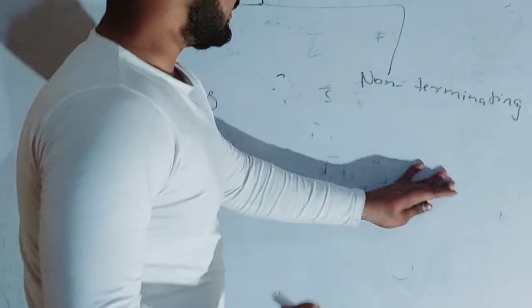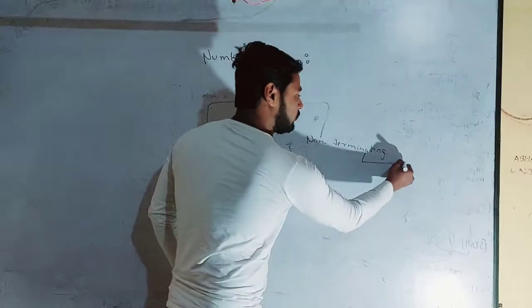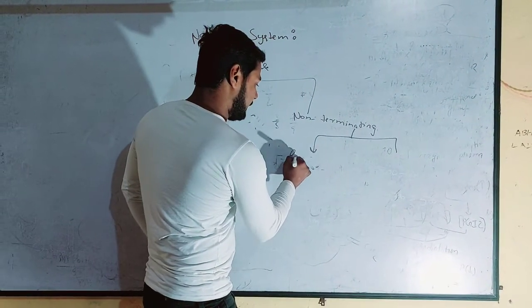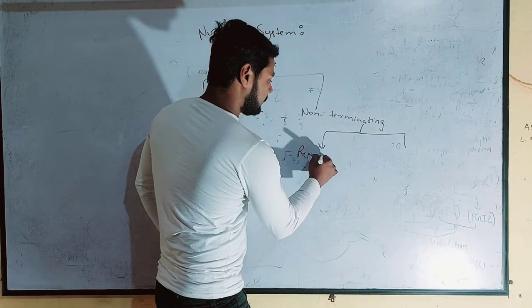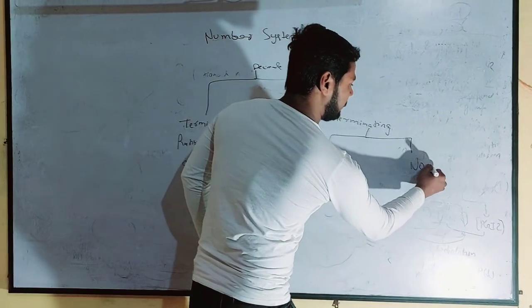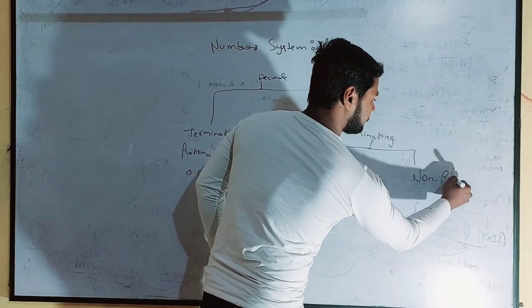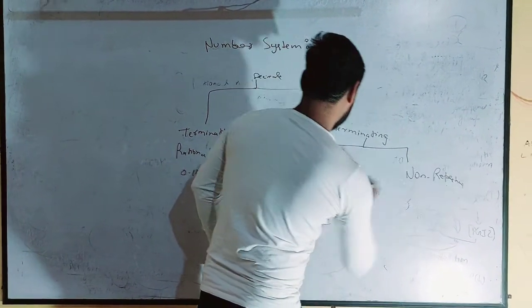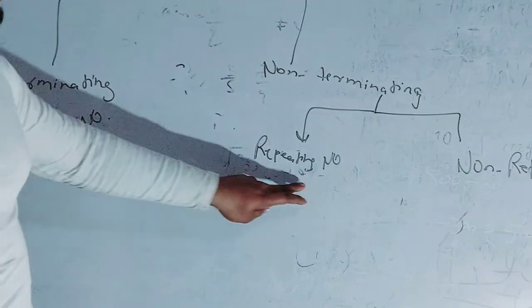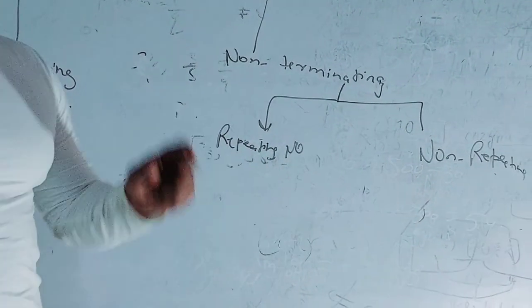And in non-terminating we have two parts also, repeating numbers and non-repeating numbers. So in non-terminating, repeating numbers are also rational numbers.